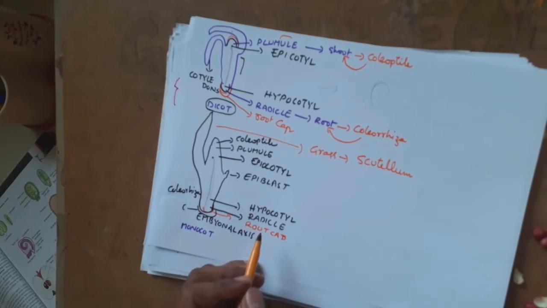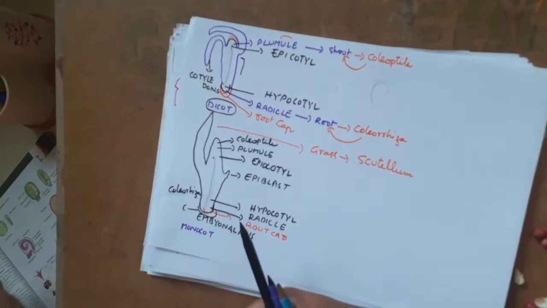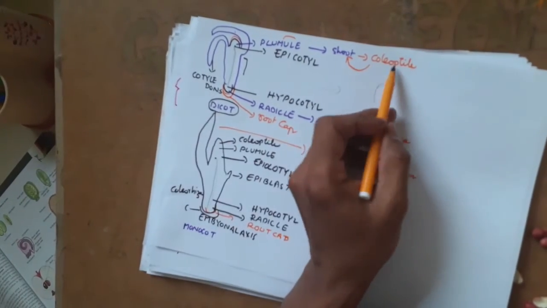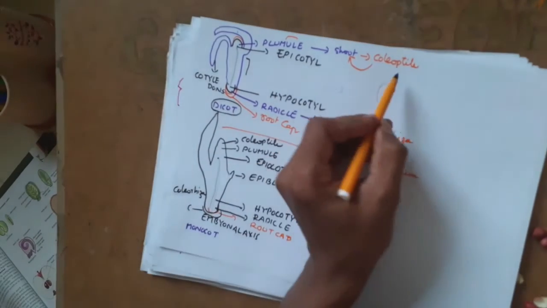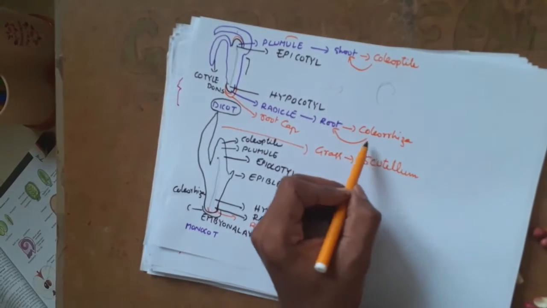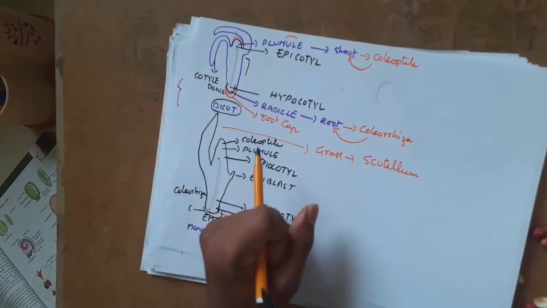Remember, if somebody asks you anything like coleorhiza and coleoptile, you are supposed to give a meaning. You should say it is a protective sheath around plumule for both. Coleoptile is a protective sheath above the plumule. Coleorhiza is a protective sheath above the radicle. It will be applied here also.